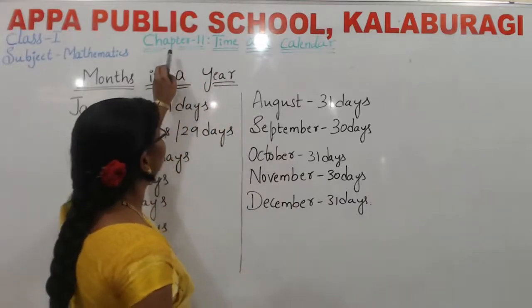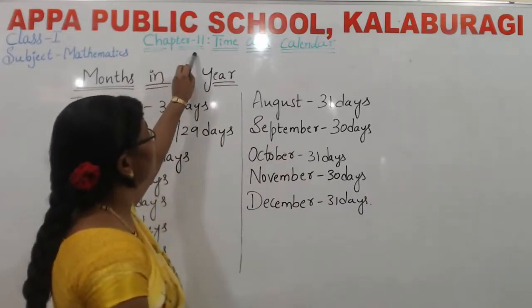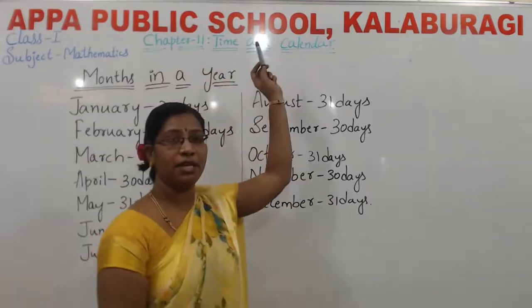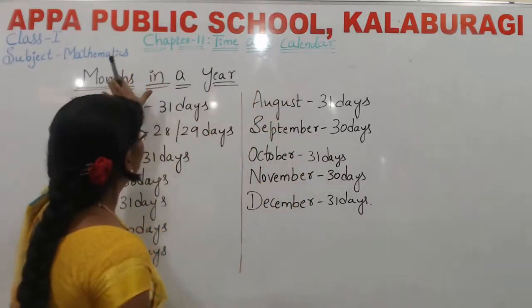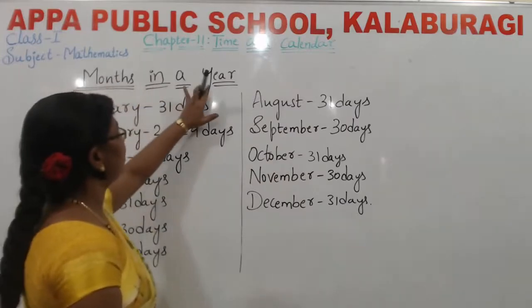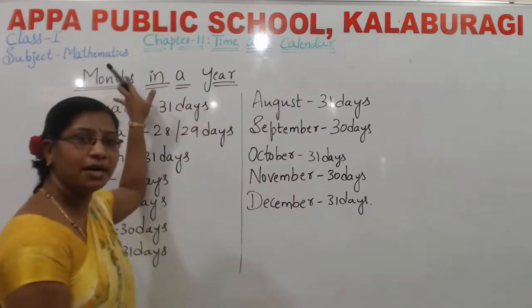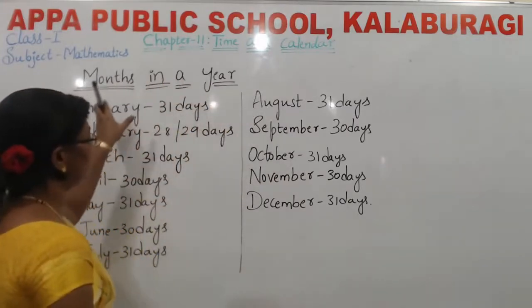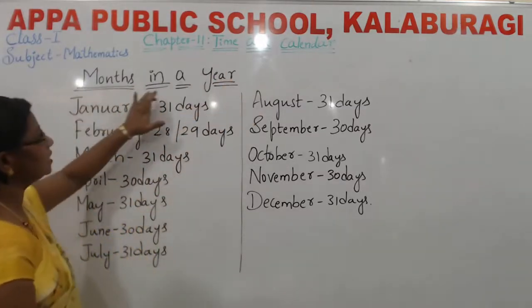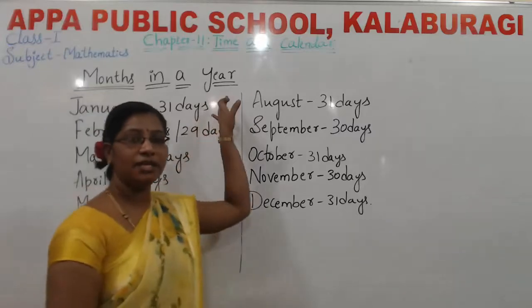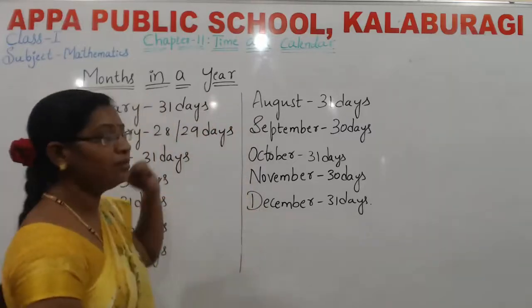The continuity of that chapter, that is chapter number 11, Time and Calendar. In the previous class we learned time and calendar, that is days in a week. After that the concept is months in a year. See, months in a year. Yesterday we learned days in a week.